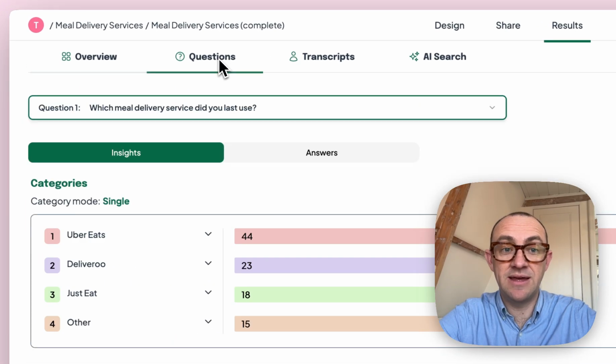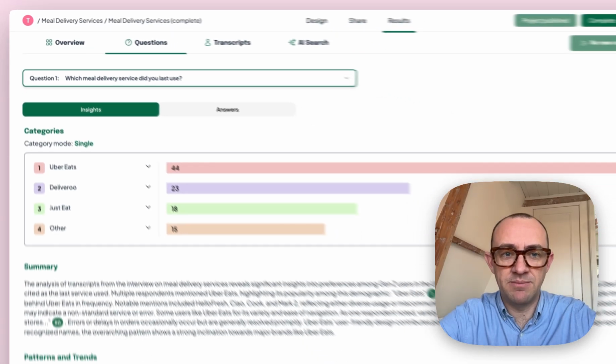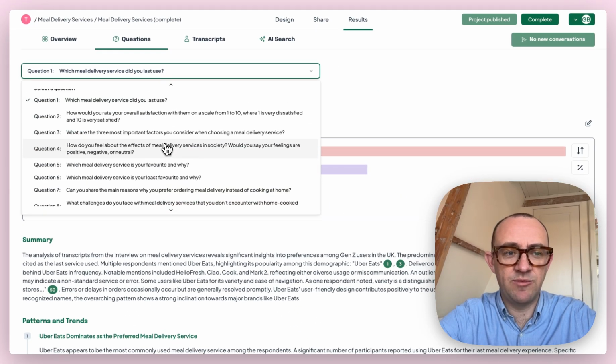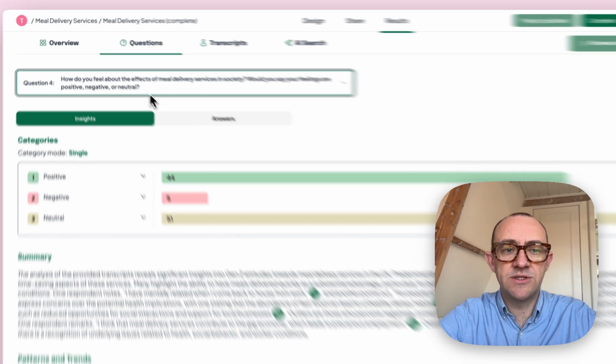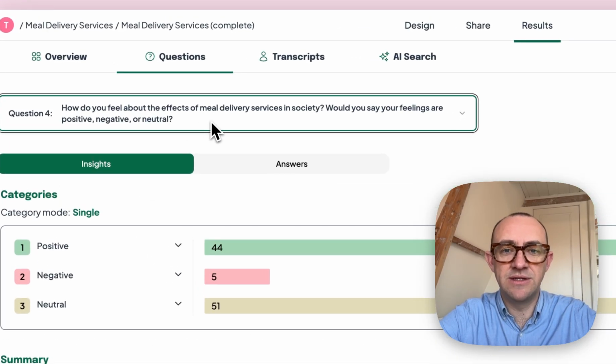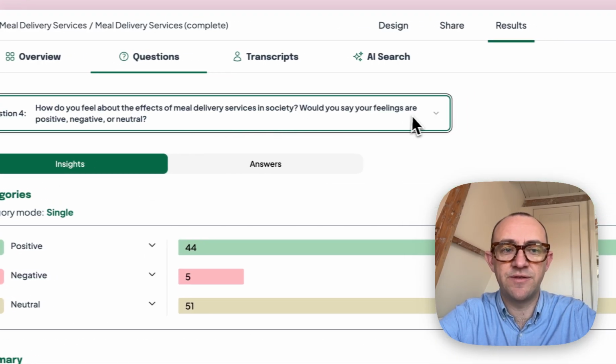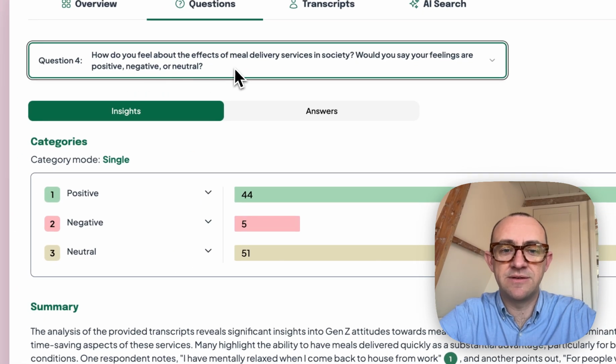Speaking of which, we come here into the questions tab. Now you can go through on a question by question basis. We've got the 10 questions here from this study. Let's have a look at question 4. This was: how do you feel about the effects of meal delivery services in society? Would you say your feelings are broadly positive, negative, or neutral?